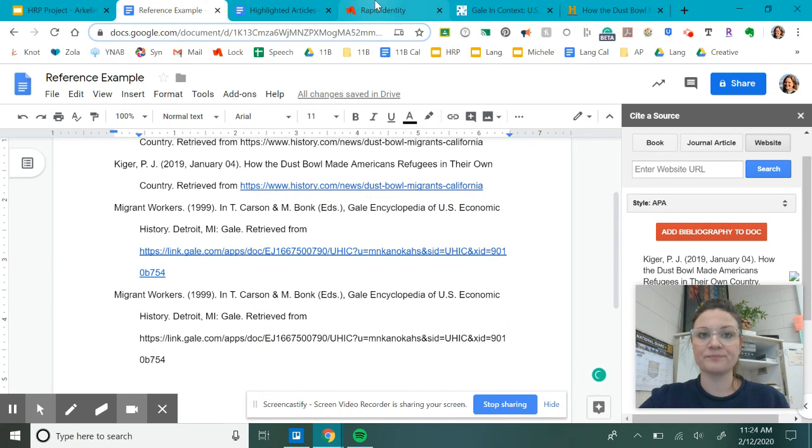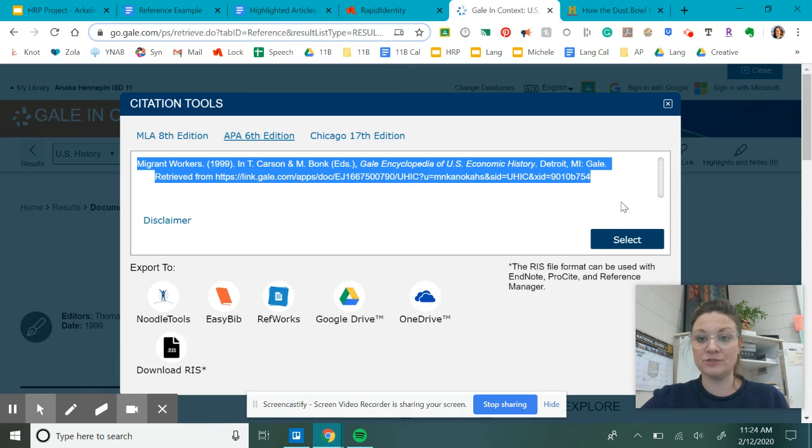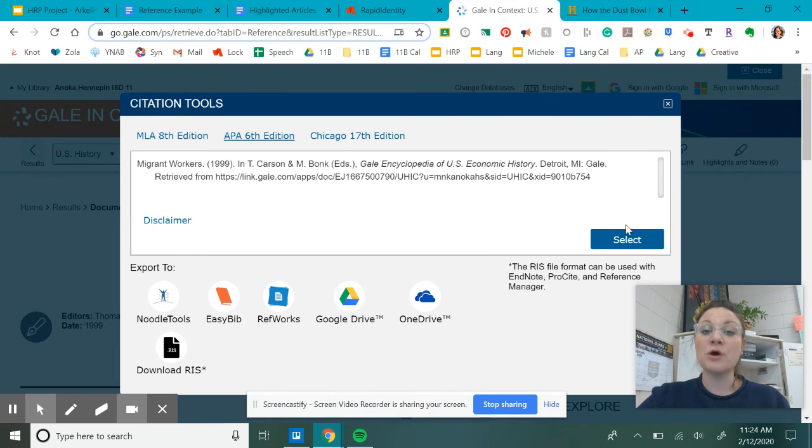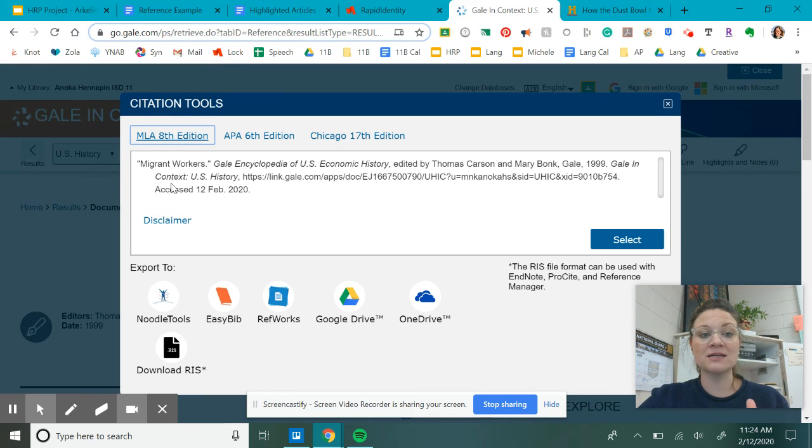All right. So that is what I am doing. That's how you find those APA citations. Again, you know that it is in correct APA format if it says retrieved from the article. You know that it's an MLA and incorrect if it says accessed on a certain date. So that's the signifier for me when I'm checking to make sure that everything's correctly formatted.